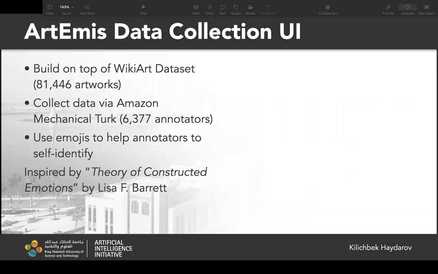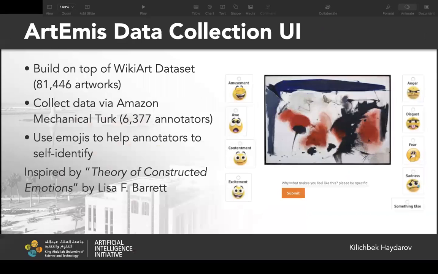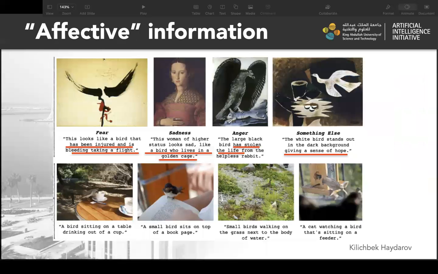The ArtEmis dataset is built on top of the WikiArt dataset, which contains more than 80,000 artworks. The annotators were hired through Amazon Mechanical Turk. To ease the cognitive task of self-identifying and correctly selecting the dominant emotion felt by each annotator, we display expressive emojis to accentuate the semantics of the available options in the user interface.